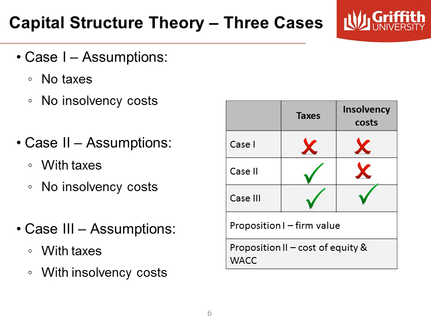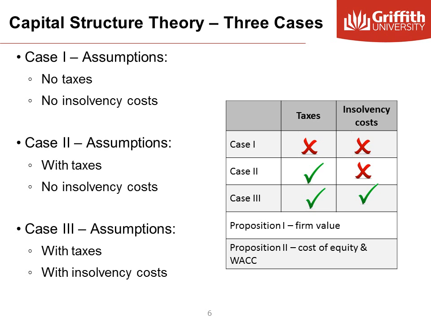So the two Modigliani-Miller, M&M, propositions take on three different scenarios. Each case has its own assumptions, and remember, the aim in each case is to find out what happens to the value of the firm, proposition 1, and what happens to the cost of equity and WACC, proposition 2, when we introduce debt.